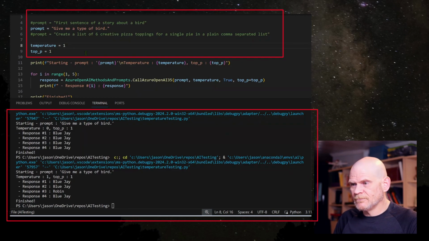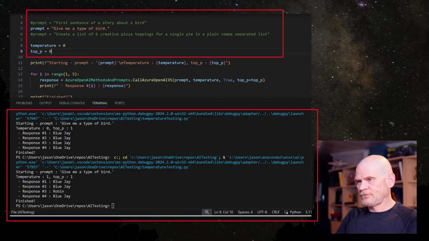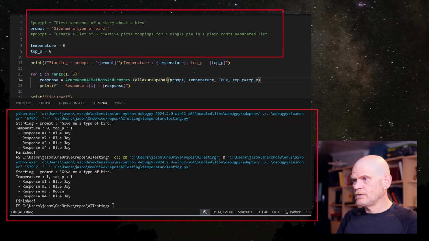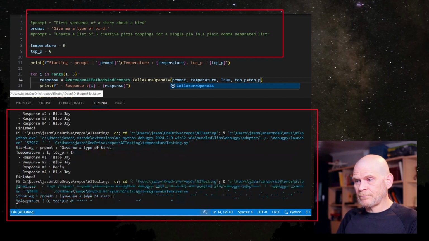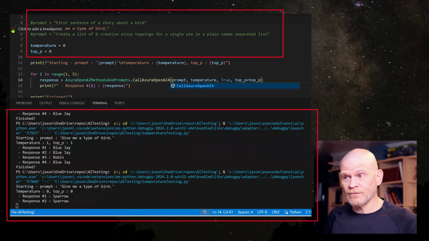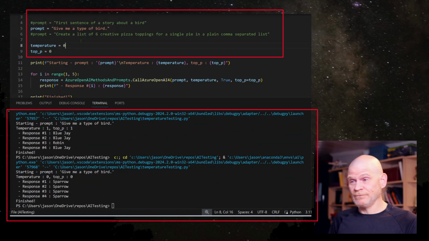There we go. One robin decided to show up. What do you know? Let's try this with GPT-4. Again, temperature 0, top P 0. What's GPT-4 Turbo's favorite bird? It's the sparrow, I would say.